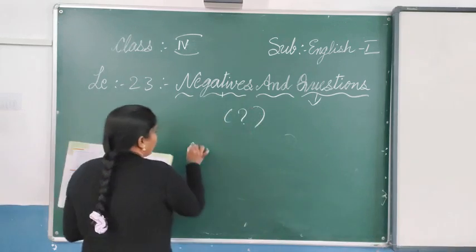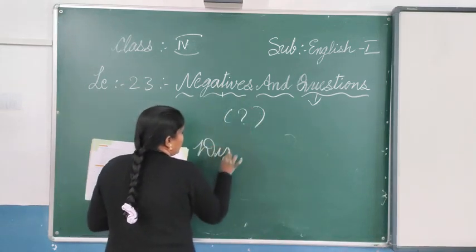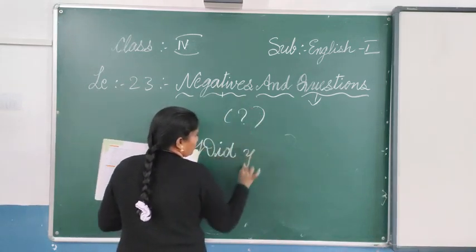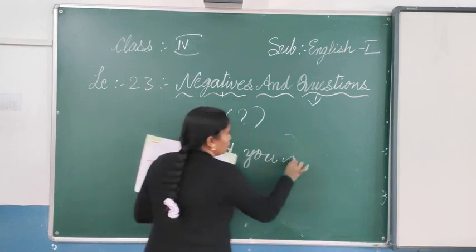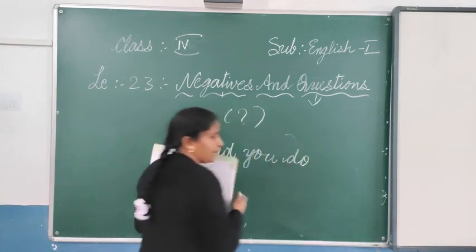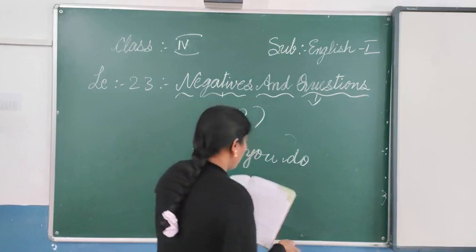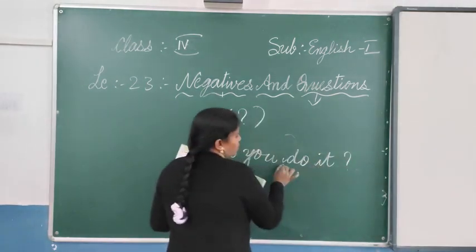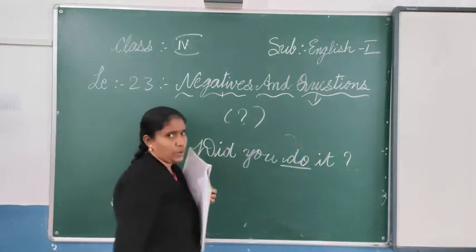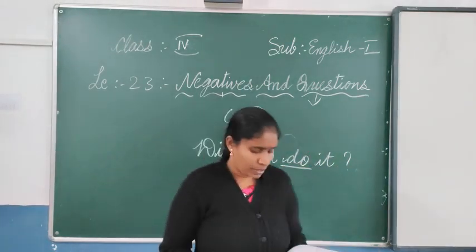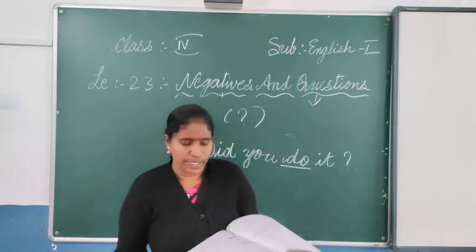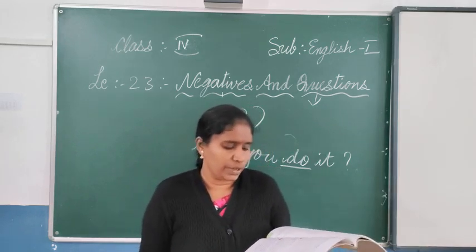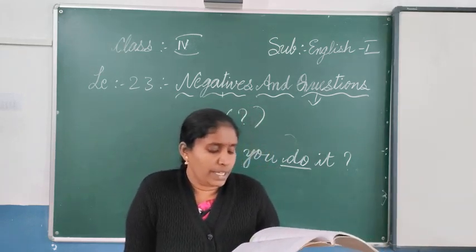So here the correct questioning is: did you do it? Done is a wrong word. Did you do it? This is the correct word we can use, not done. Done is wrong. Change either did or done. They are giving their options. So next one.